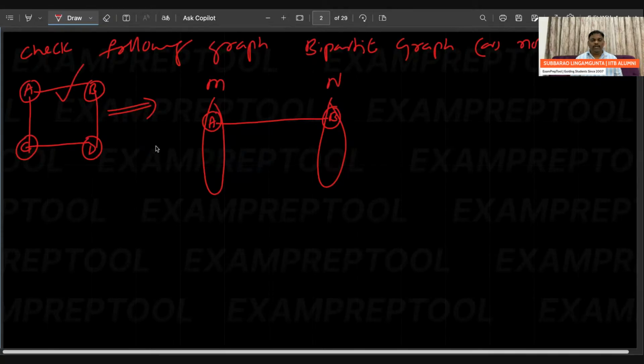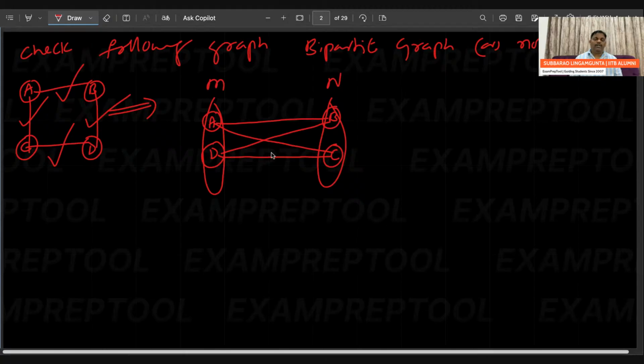Let's see one more edge. B to D: B is here, so D will be here. This is also covered. Next one, C to D. D is here, so C should be here. C to D is also covered. Next one, A to C. A to C is also covered. If you observe clearly, all edges are covered.